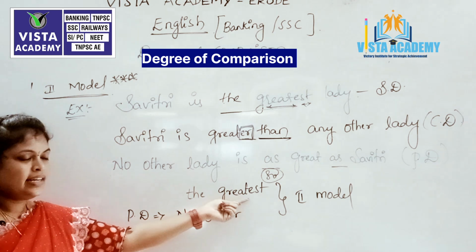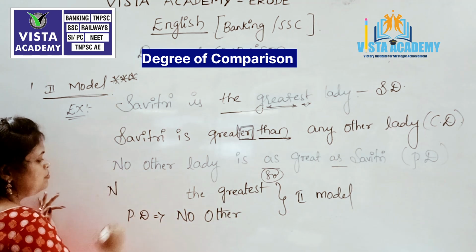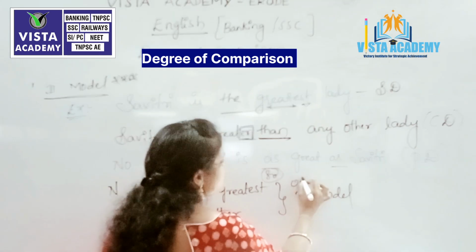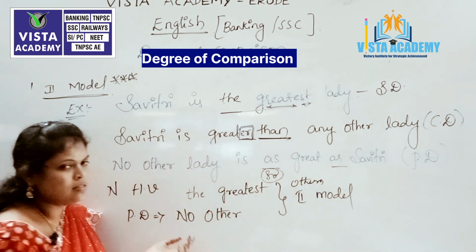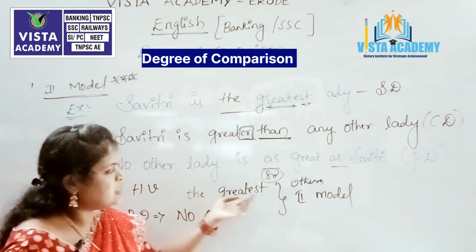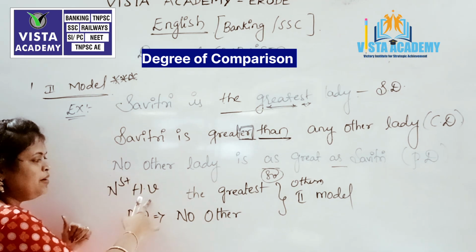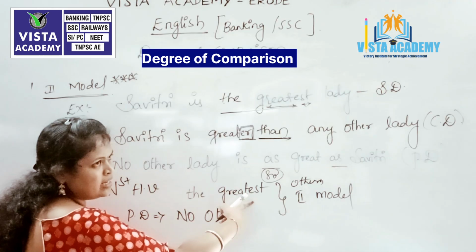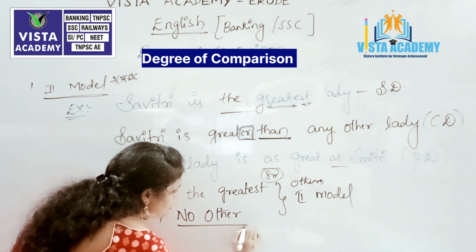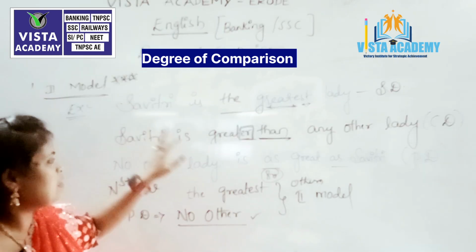So with this "the greatest", we have just a noun, then a helping verb, and then "the greatest" as the adjective, and then some other part. As we know, the structure of the sentence is subject plus helping verb plus some adjective, and then the rest of the sentence. So if we have the subject plus helping verb plus "the greatest", then always remember that the positive degree will begin with "no other" for sure. There are no other rules, just this one rule in the second model of degree of comparison.